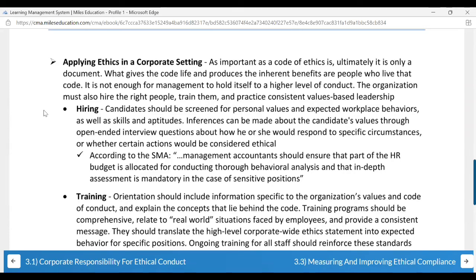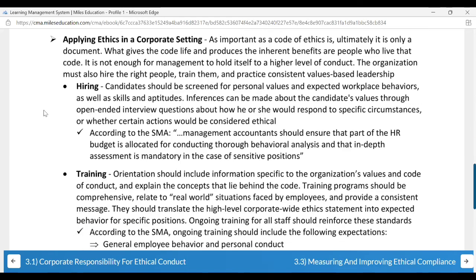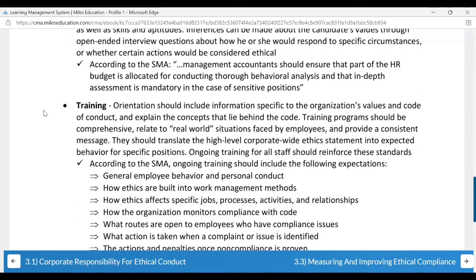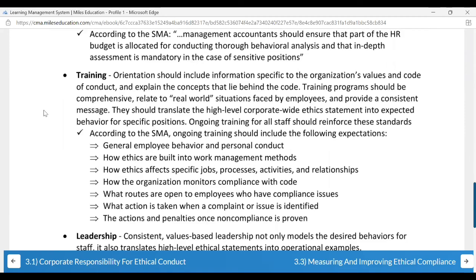Your senior management is very important, but overall, the employees whom you hire, that also you should look upon. That is why we do something called background verification. So, you should hire the right candidates. You should train them. There is ethics training, which especially in corporates is conducted every year for all the employees, even for the sales team, even for the back office, everyone. Ethics training is a mandate.